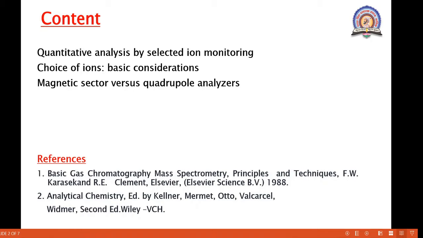Okay, now in today's lecture we are going to discuss the remaining points present in the fourth chapter, that is GCMS. So this is the content of today's lecture. The first point is quantitative analysis by selected ion monitoring. Second, choice of ion, in that we consider the basic consideration. Then the third is magnetic sector versus quadrupole analyzer. These two are the analyzers, magnetic sector and quadrupole analyzer. So we see their points. Okay, so these are the references here.